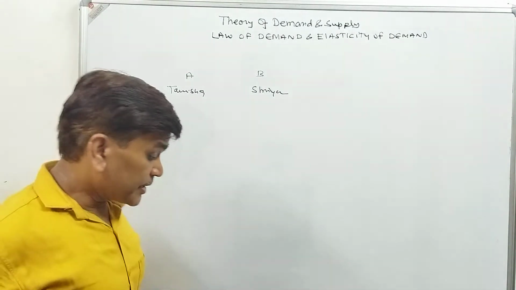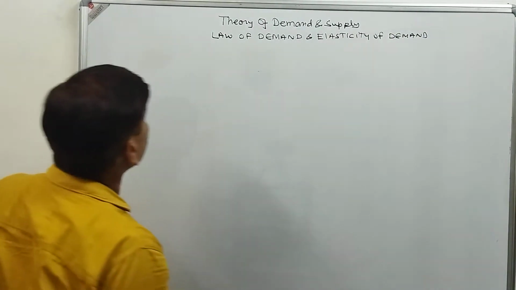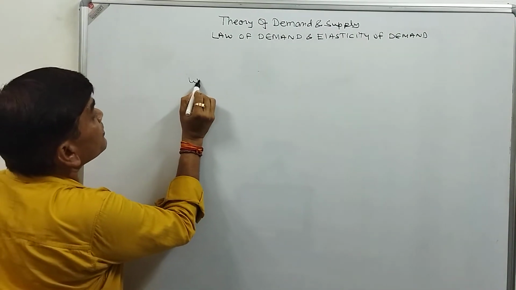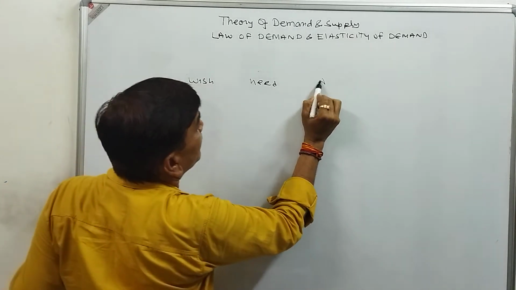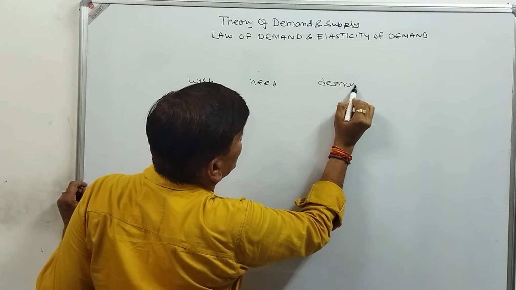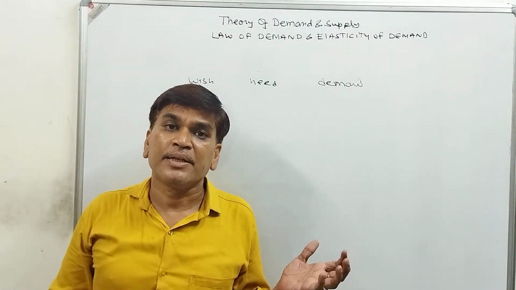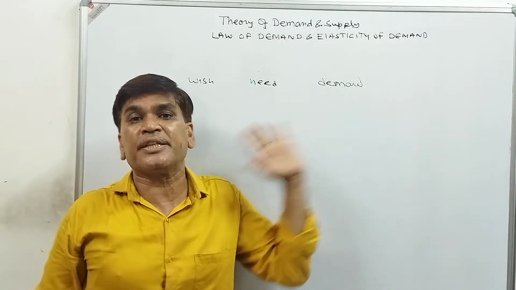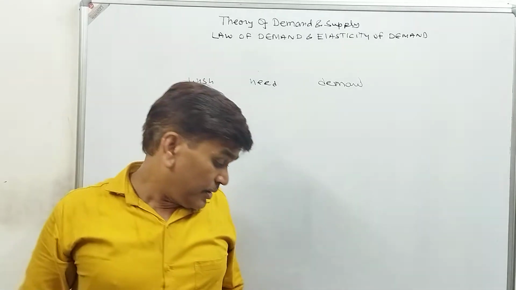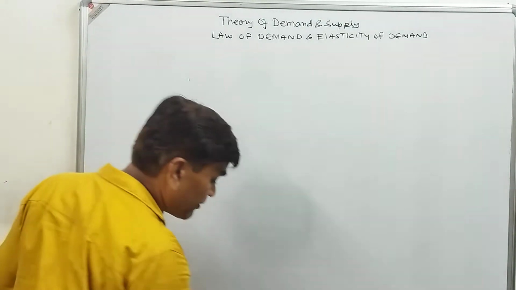Demand contains three things. The very first is wish. Second is need. Third is demand. If we ask a layman what is demand, he can't differentiate between wish, need, and demand. But there is a little difference between them, which we will discuss first.